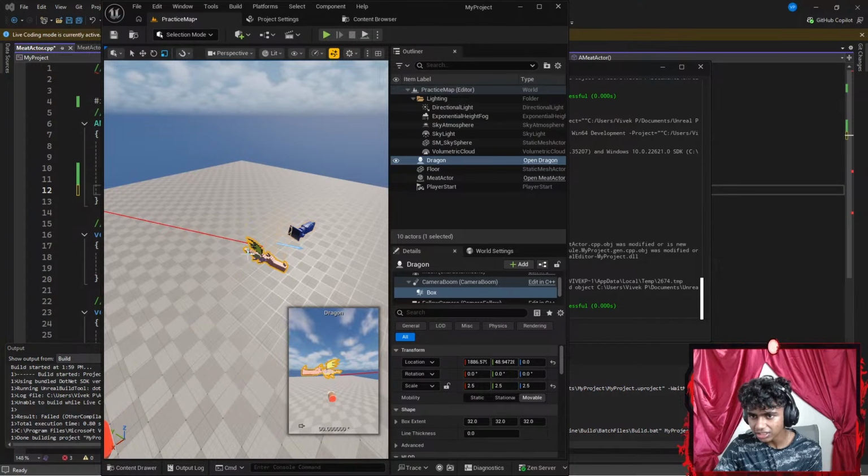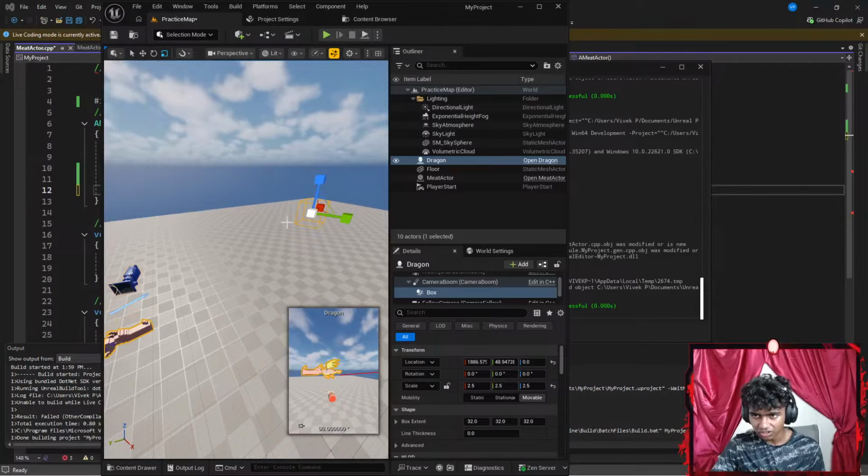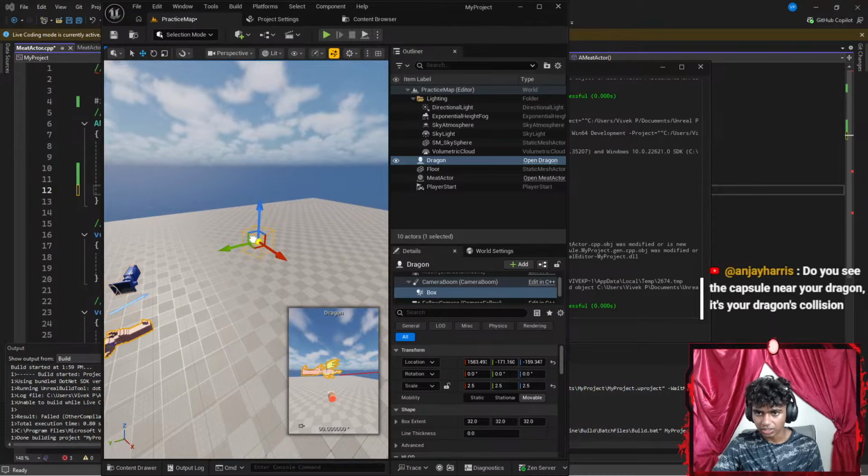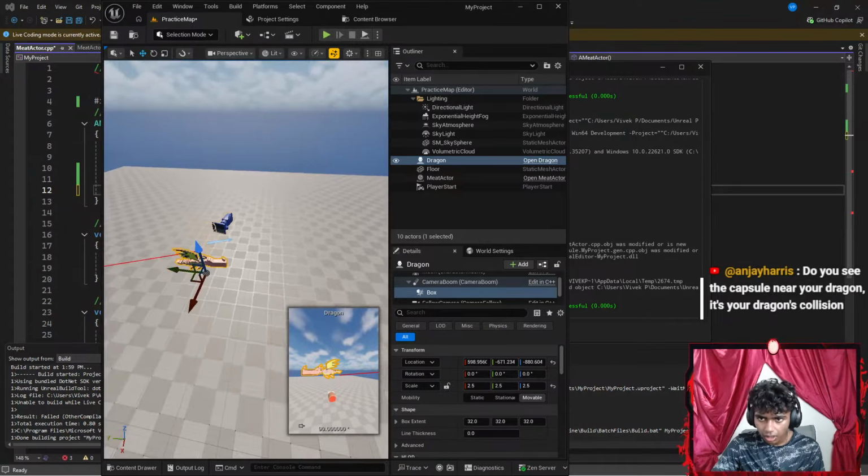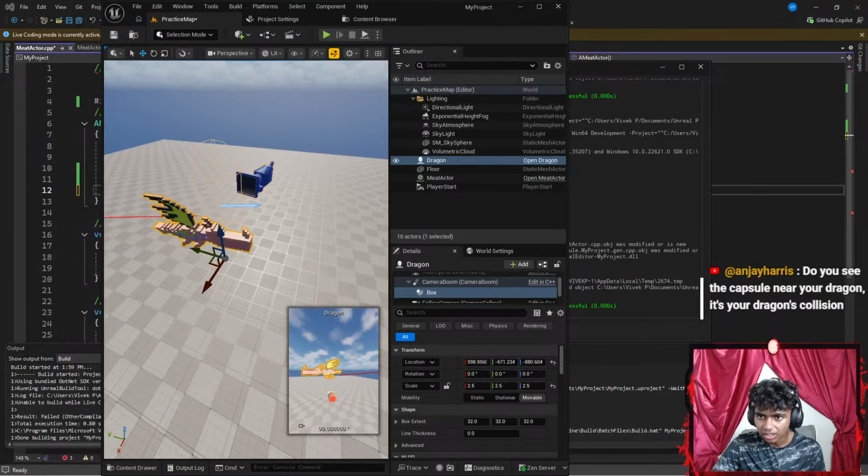Am I increasing the size? There, I think I increased the size. Let's go with something like W. Let's get this back here. Alright guys, is the size increasing? Where's my box again? Let's go with something like box.